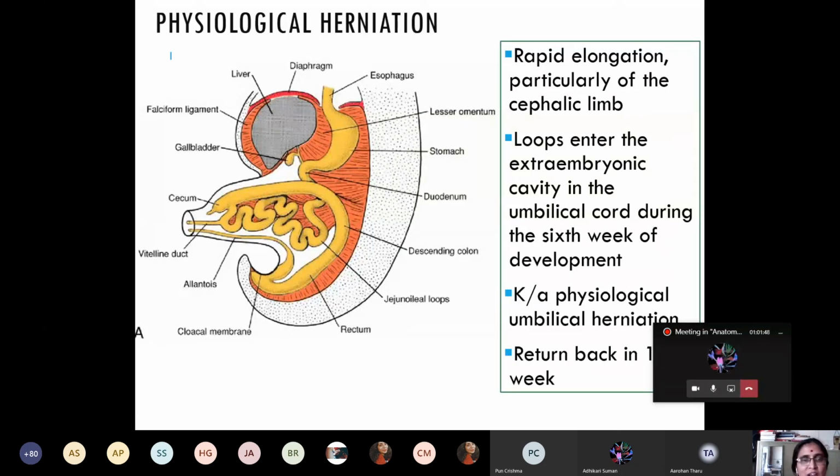When does it take place? 6th week. When does it return back? 10th week. Confident? Physiological herniation. When does it take place, my dear students? 6th. And when does it return back to the abdominal cavity? 10th. Where does this loop of intestine protrude, in which cavity? Amniotic cavity or chorionic cavity? Chorionic cavity. Another name of chorionic cavity is extraembryonic cavity.